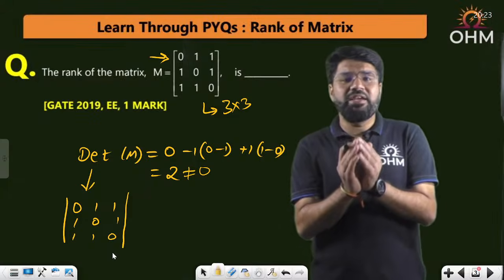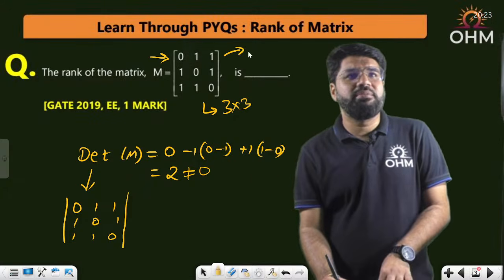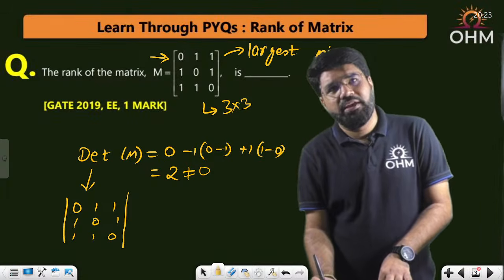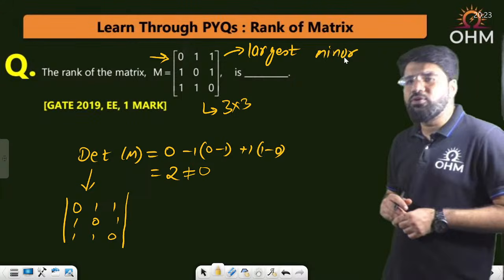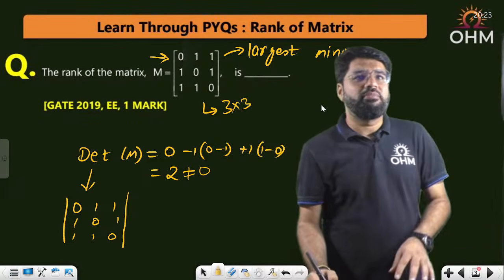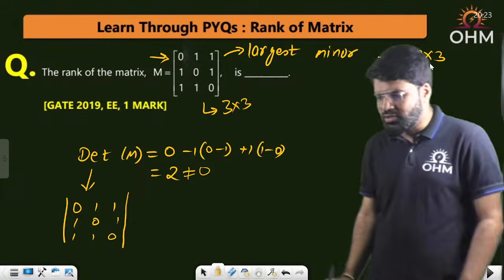Since it is a 3 cross 3 matrix, what is the largest possible minor? Think about this. What is the largest minor that you can take out from the matrix? The largest minor that you can take out from the matrix is itself a 3 cross 3.